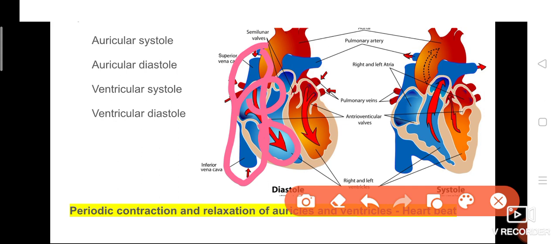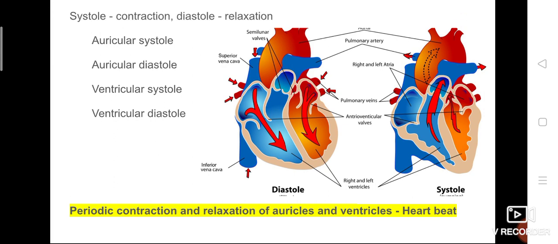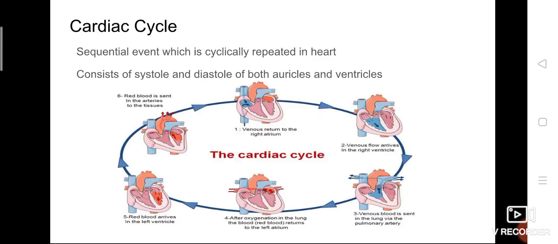What are both auricles doing? Relaxing. Only during the relaxing position can the chambers receive the blood. So at that time, joint diastole takes place, and after that auricular systole and ventricular systole take place. So this is called the cardiac cycle.